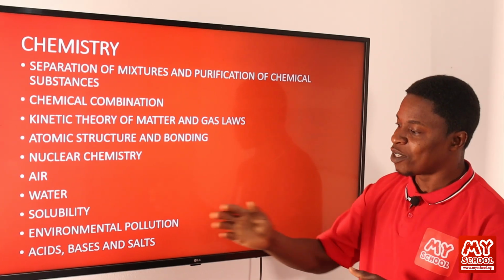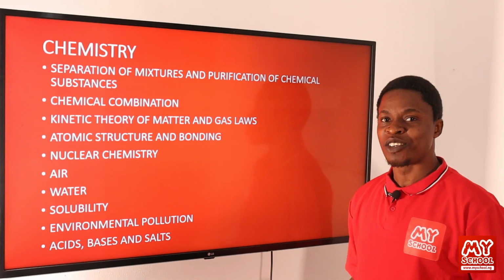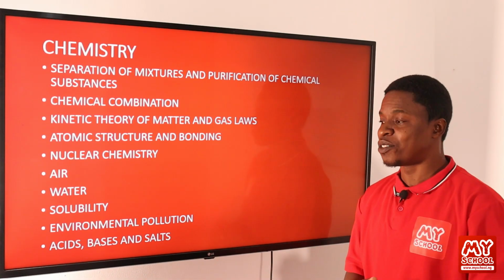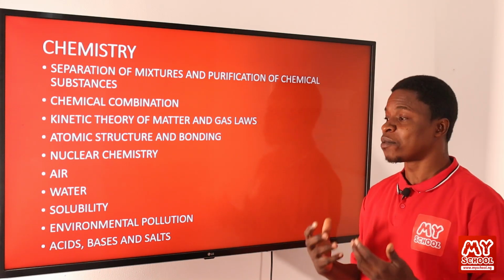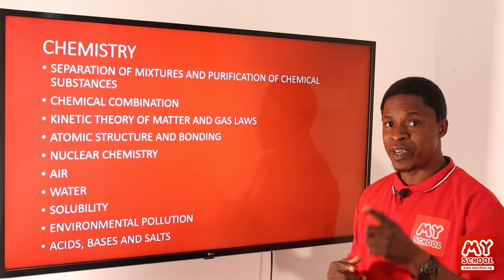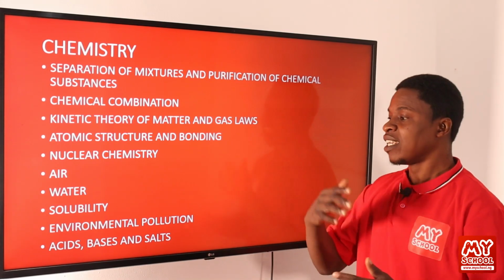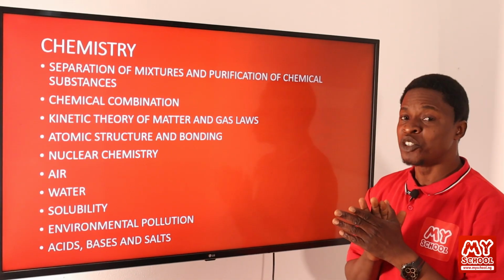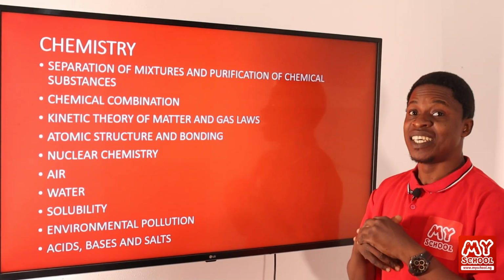Also, we'll look at what bases are. What are the properties of bases? Just like we'll look at that in acids too. What are the characteristics of a substance regarded as a base? What are the physical properties, chemical properties of bases? And how do we identify them when we see them?